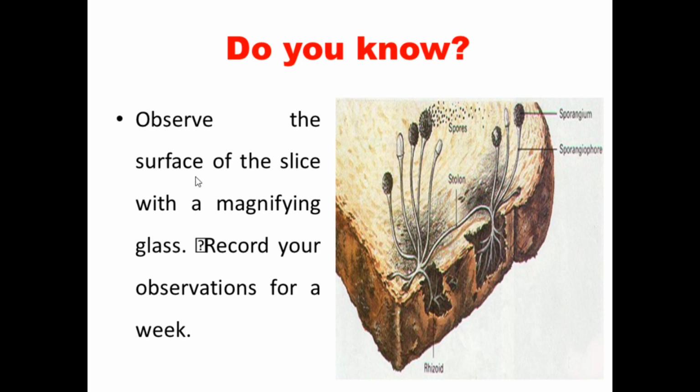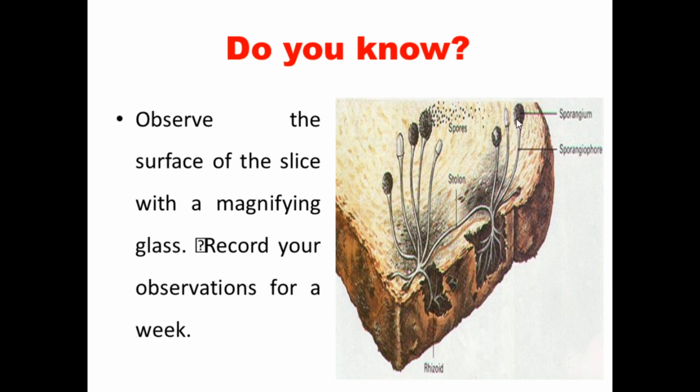Observe the surface of the slice with a magnifying glass. It means that with the help of a microscope, we come to know like this. After observing for a week, it looks like that. So this is a sporangium. Inside the sporangium, many spores are present. The spores are liberated there, and each becomes a new one.